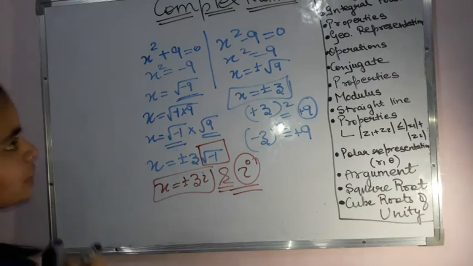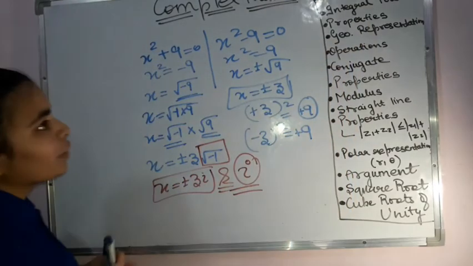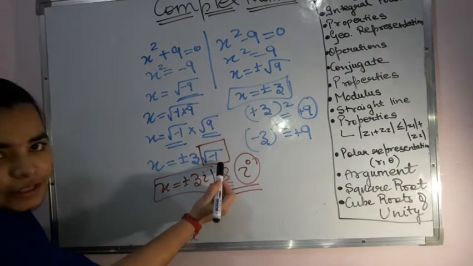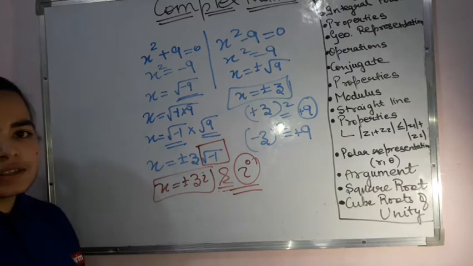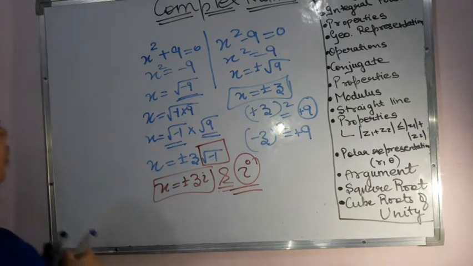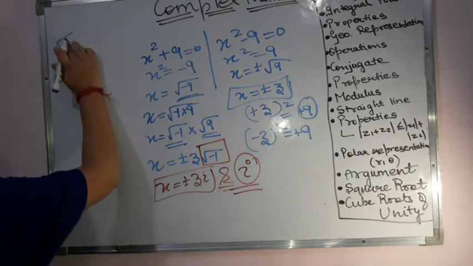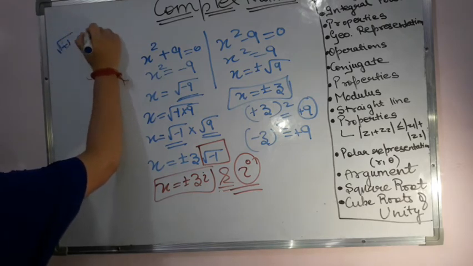Now from here, this imaginary number part is done. Now we will be talking about the integral powers. Just now I have seen that the square root of -1 is equal to i. So let us just talk about this part only. We have the square root of -1, this is equal to i.